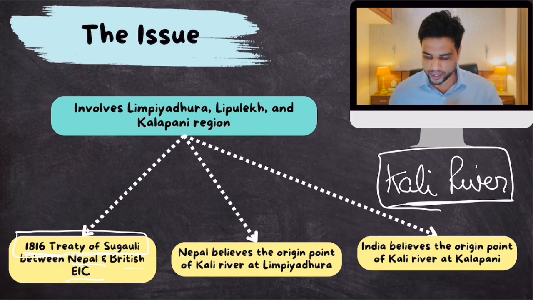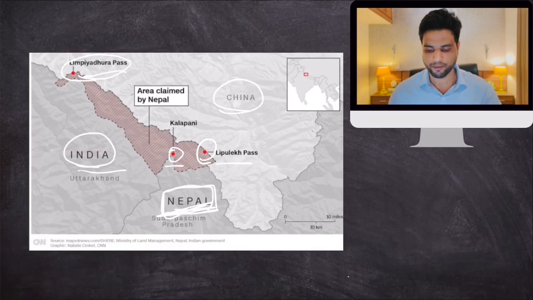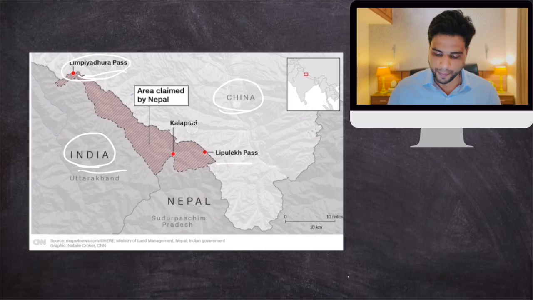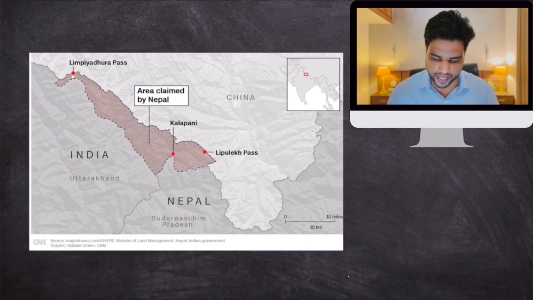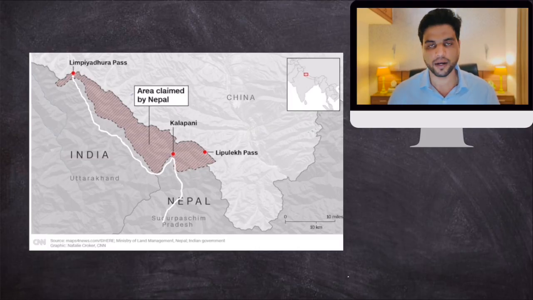Now the dispute is, and listen to me carefully, with respect to the origin of this river. Nepal says that the Kali River originates from this area and flows like this, and enters Nepal.